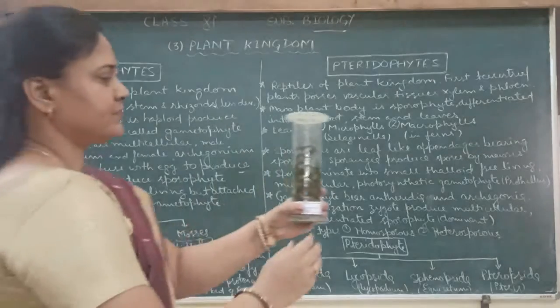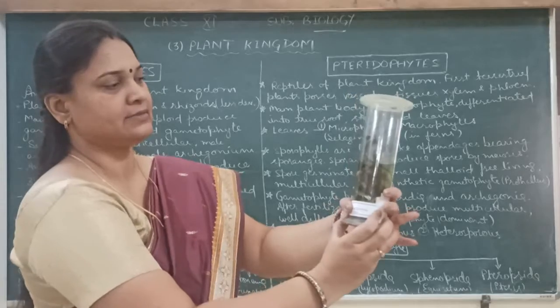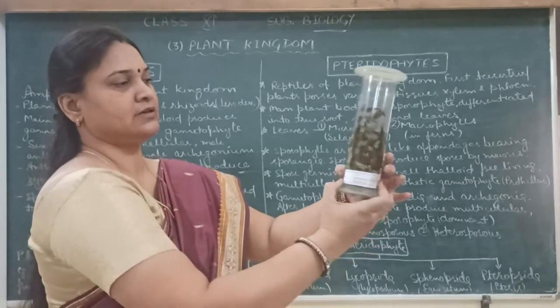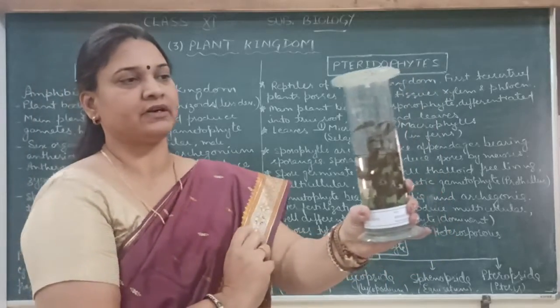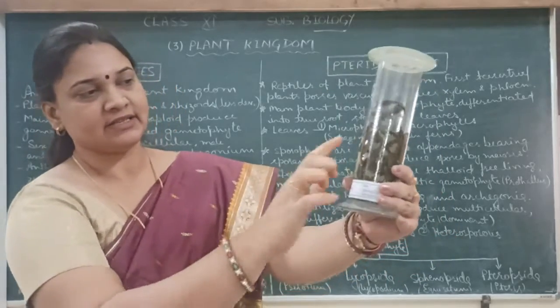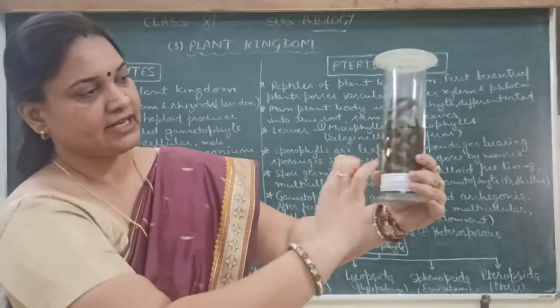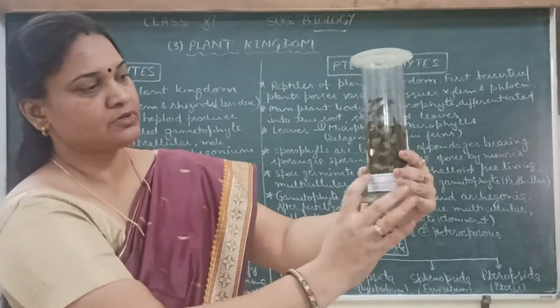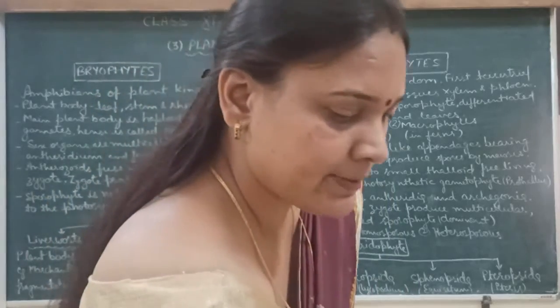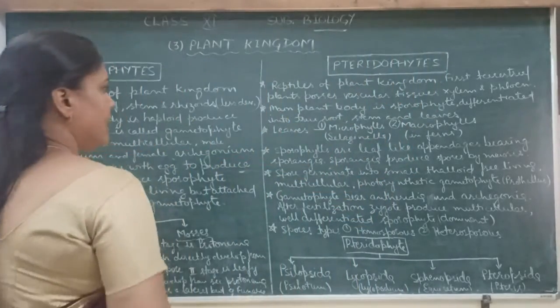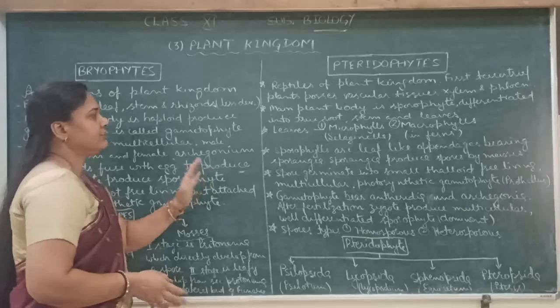Like this, you can see in the rainy season, in humid areas, these are the ferns, and you have seen the leaves. These are the leaves, and the stem and roots also. So this is the fern, and ferns are pteridophytes, and they also contain xylem and phloem.